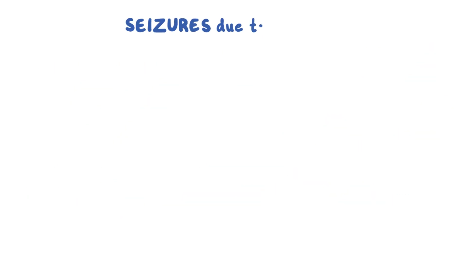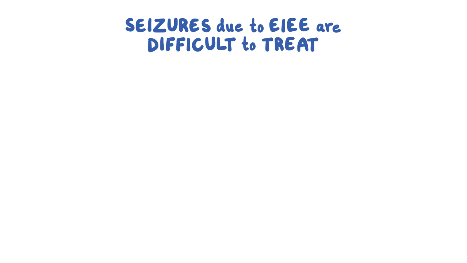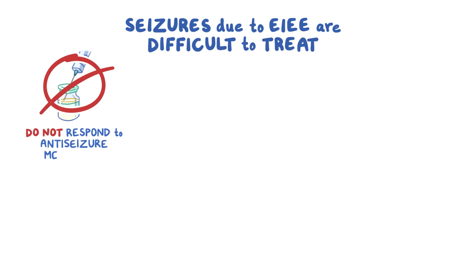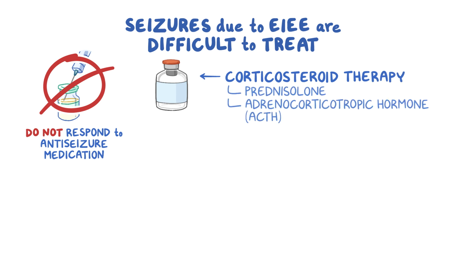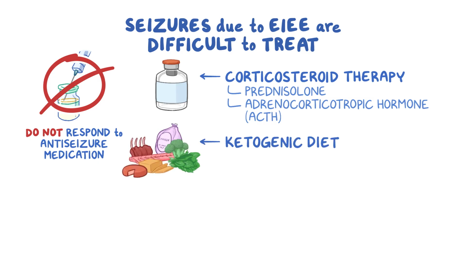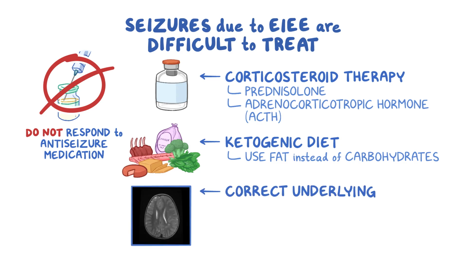Unfortunately, seizures due to EIEE are difficult to treat since they usually don't respond to anti-seizure medications. Corticosteroid therapy with prednisolone and adrenocorticotropic hormone, or ACTH, can help control seizures in some infants. Another option is ketogenic diet, which forces the body and the brain to use fat instead of carbohydrates for energy. Although the exact mechanism is unknown, this can reduce seizures in many cases. In addition, correcting the underlying cause whenever possible can help reduce seizures.